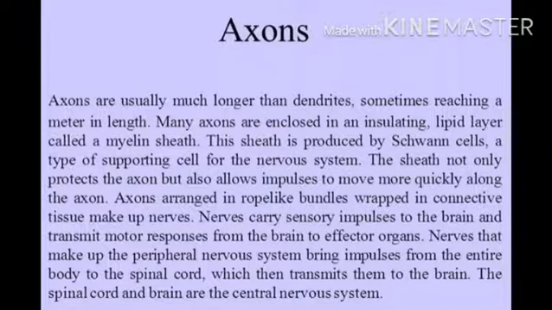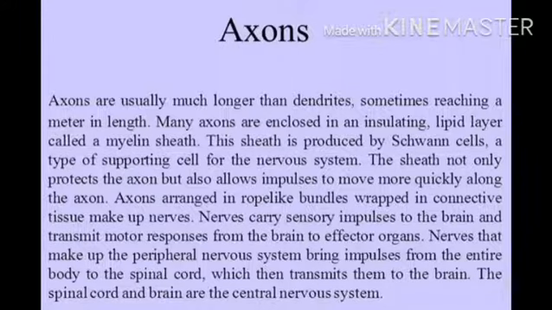Many axons are enclosed in an insulating lipid layer called a myelin sheath. This sheath is produced by Schwann cells, a type of supporting cell of the nervous system. The sheath not only protects the axon but also allows impulses to move more quickly along the axon. Axons arranged in rope-like bundles wrapped in connective tissue make up nerves.